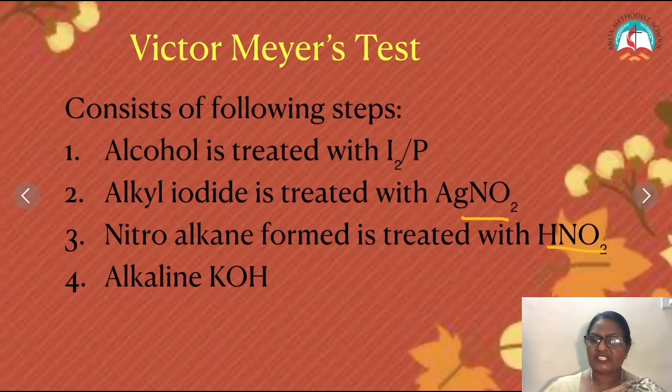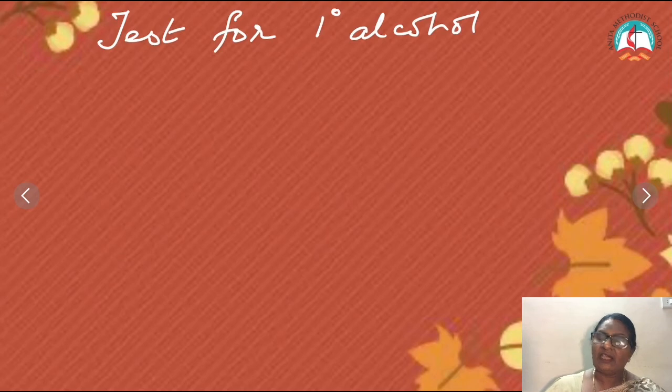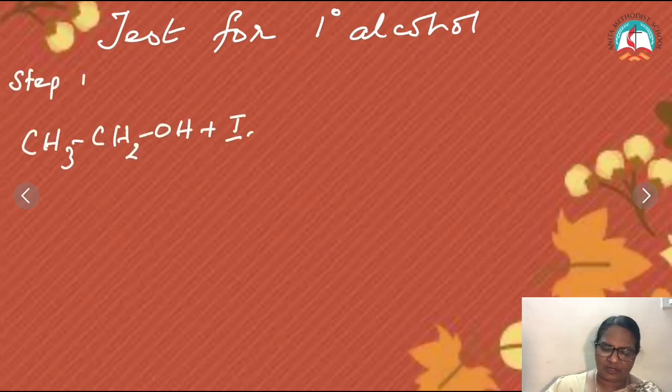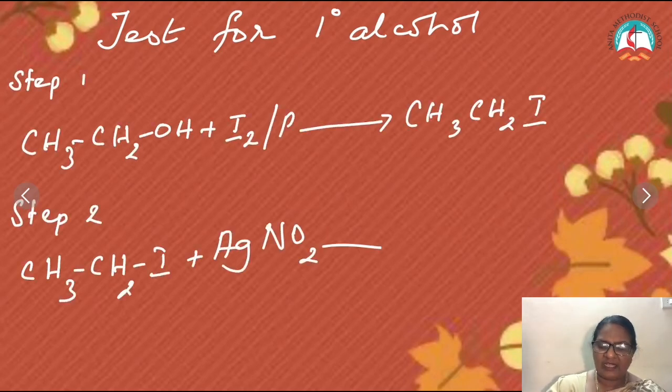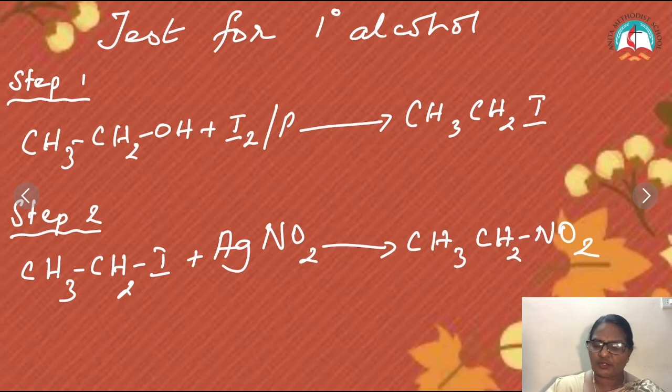Now let's see first the primary alcohol. In the first step, we take the primary alcohol and treat it with iodine. The OH group is replaced by iodine. I get iodoethane. Take iodoethane and treat it with silver nitrite. I is replaced by NO2. This is called nitroethane.